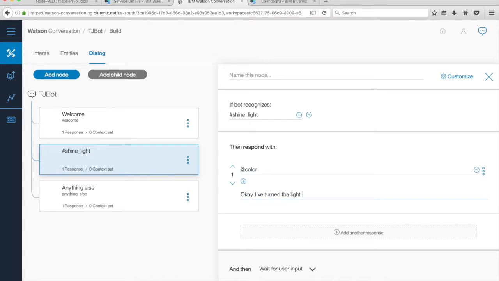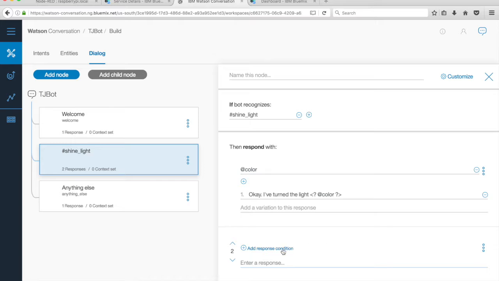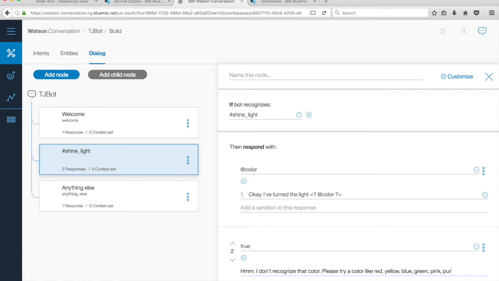If the shine_light intent and the color entity are matched, this response will be returned with the color injected into the message. Add another response. Enter a condition true. This will match any other scenario where a color isn't recognized. Enter the response, I don't recognize that color. Please try a color like red, yellow, blue, green, pink, purple, or magenta. This gives the user examples that the TJBot understands.